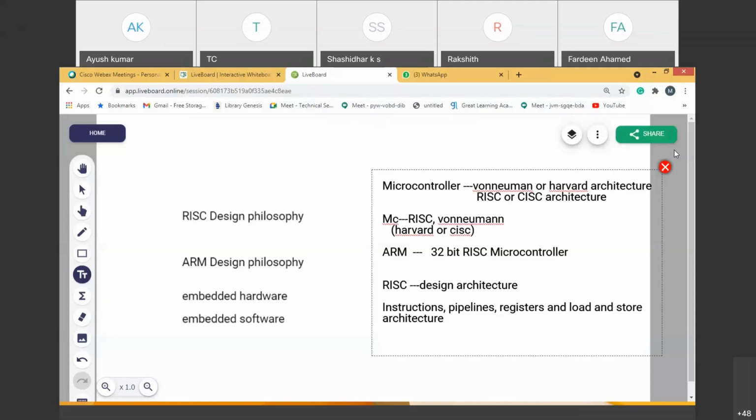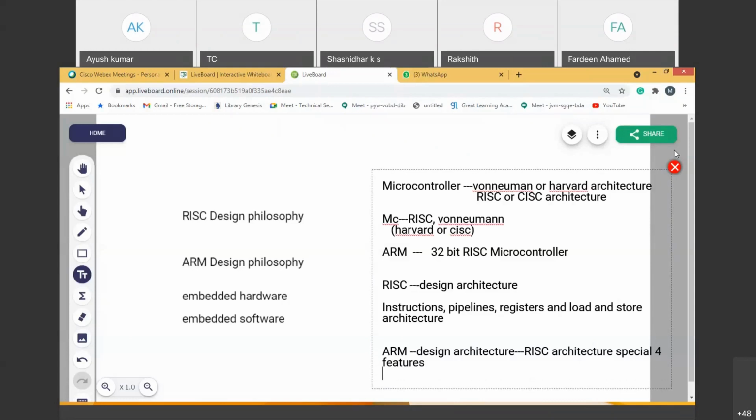That's it. Now when I say ARM processor design, if somebody asks what is the ARM design architecture, simply you should say that it is the RISC architecture only with special features. RISC architecture with special features. This is what I discussed in the last class. Can you see this? Special features.